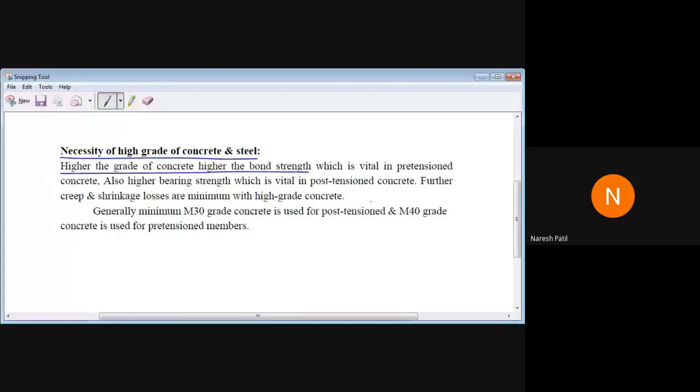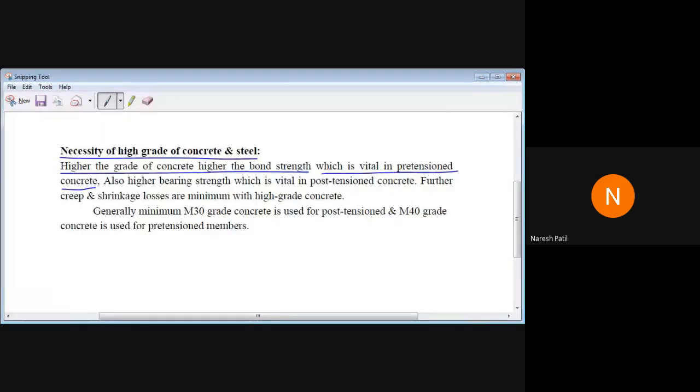Now, this is vital in pre-tension concrete. The bond strength is required in the pre-tension system. Then also higher bearing strength, which is vital in post-tension concrete. As I told you, there are basically two categories in the pre-stress concrete system. One is pre-tension, one more is post-tension. In pre-tension, what happens? The cable will be stretched before placing the concrete.